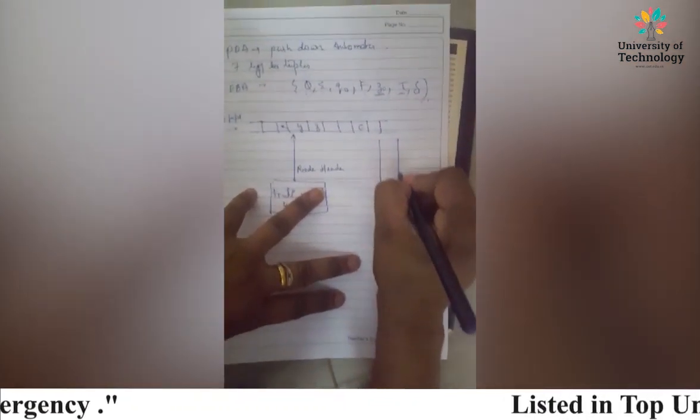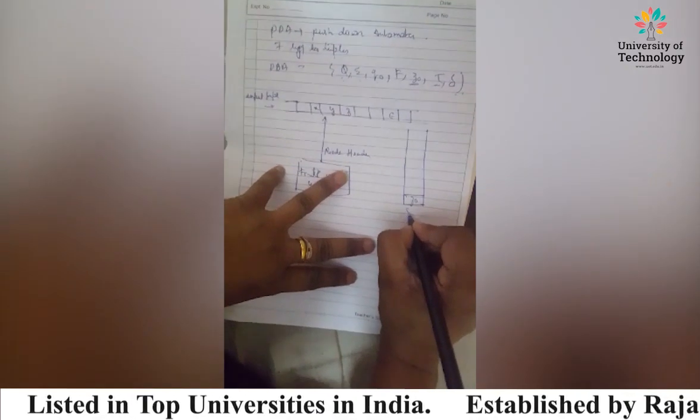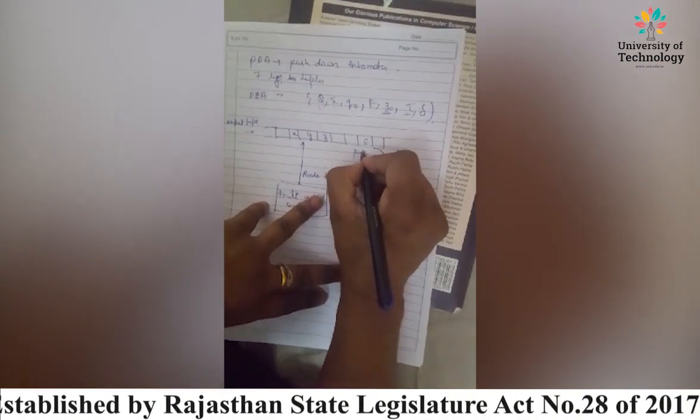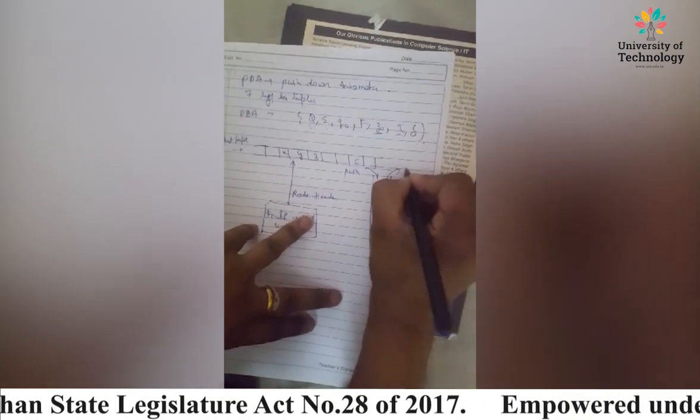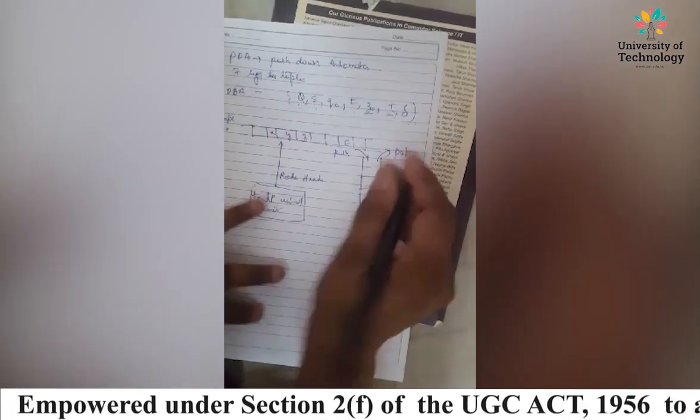And this is, say, Z naught. This is the stack, push, pop, right? So these are the various things.